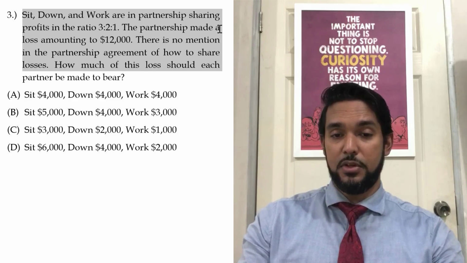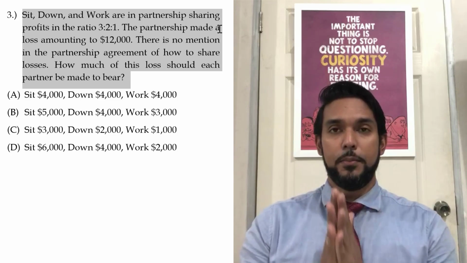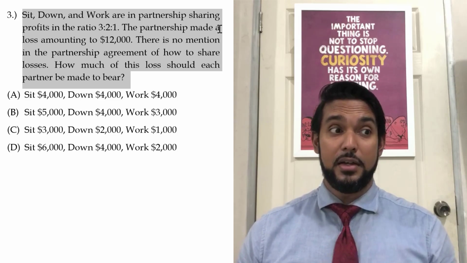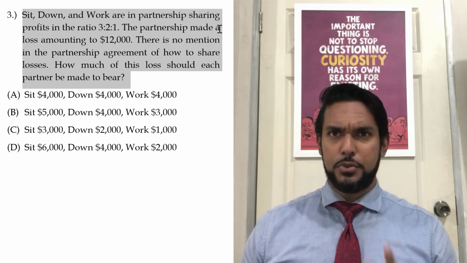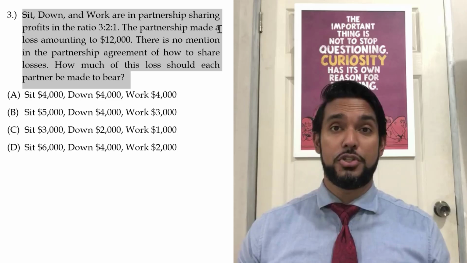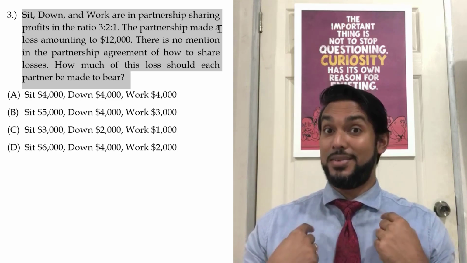How much of this loss should each partner be made to bear? All right, so that seems like a very valid question. And I myself did get caught with it a couple of times. But the truth is, the profit sharing ratio is the profit and loss sharing ratio. There is no separate ratio to share losses as far as I know.